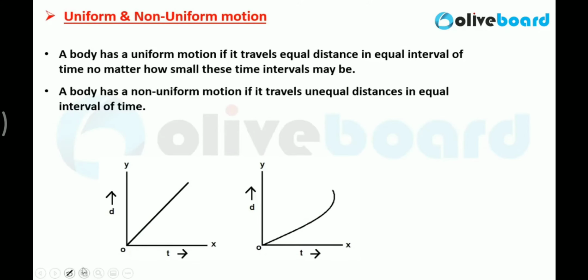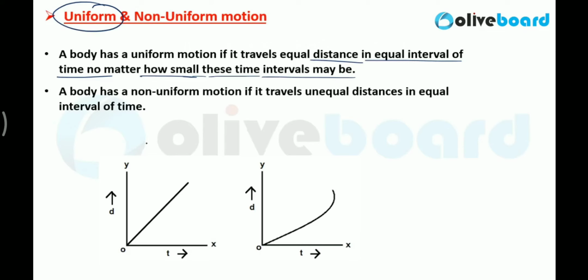Now, uniform and non-uniform motion. Uniform and non-uniform motion we will talk about. Very, very important. So, what is uniform motion? A body has a uniform motion if it travels equal distance in equal intervals of time, no matter how small these time intervals may be. This is a very, very basic definition. Such kind of motion is called uniform motion.